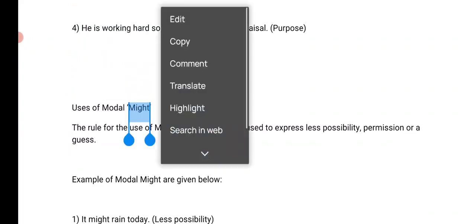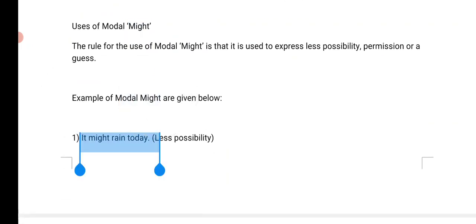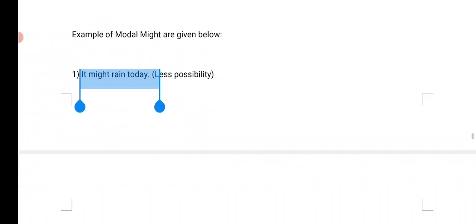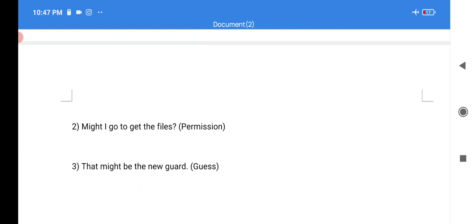And might is actually the second form, the past form of may. So may means something is likely to happen, and when we use might, it means the possibility is very less. With may, the situation may happen, the result may come, right? But might means less possibility. For example, it might rain today means it probably won't rain. Less possibility, right? When you use may, it may rain, we have chances, right?